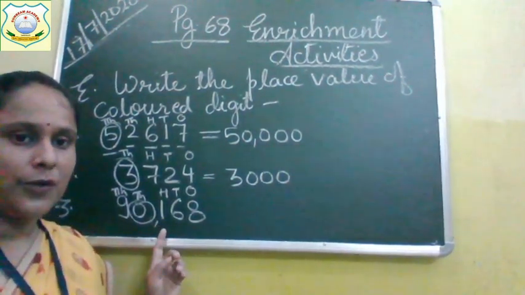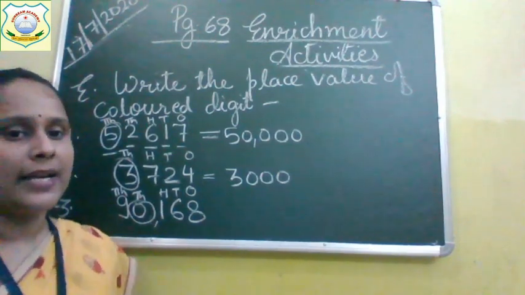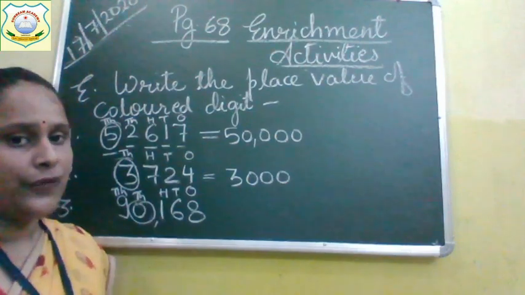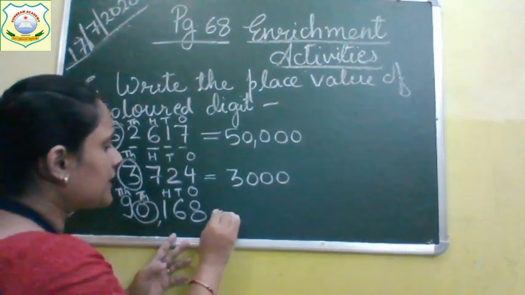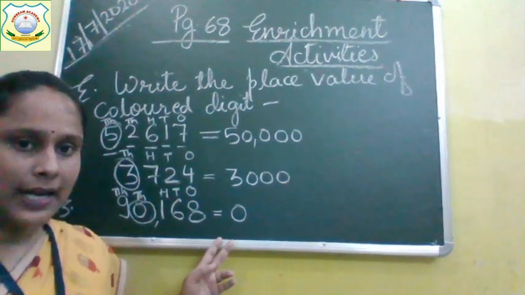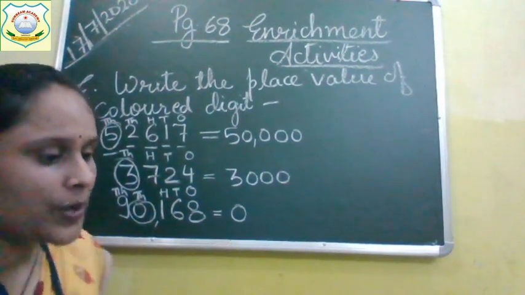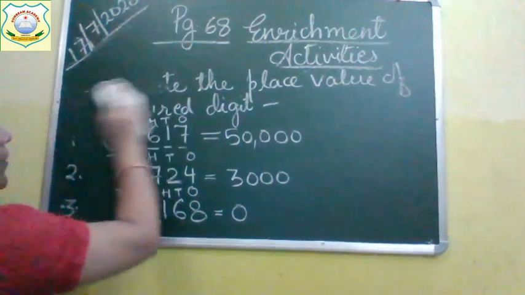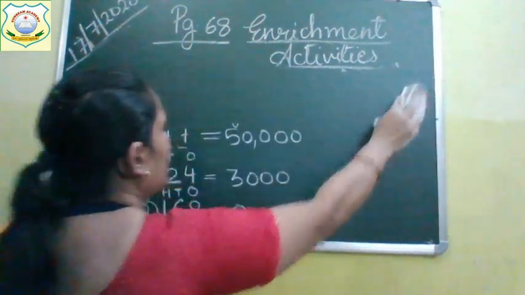If 0 is multiplied to any number, you get 0. 0 is in thousands place, so multiply 0 with 1000, you will get 0. So place value of 0 is 0. Done up to here? Now come to question number 4 of question E.